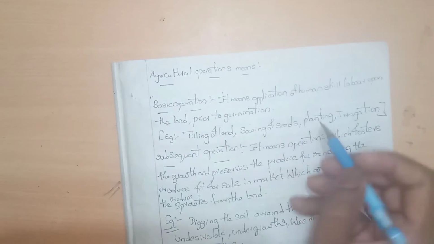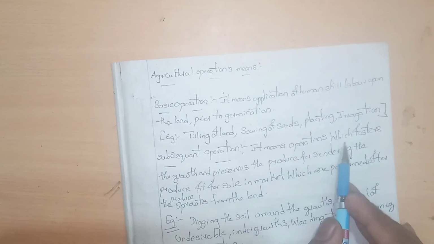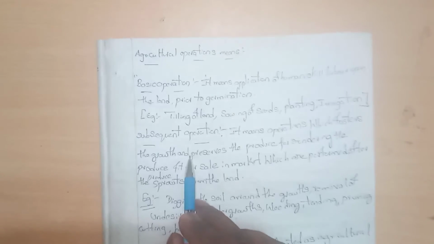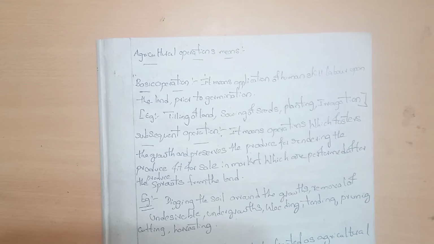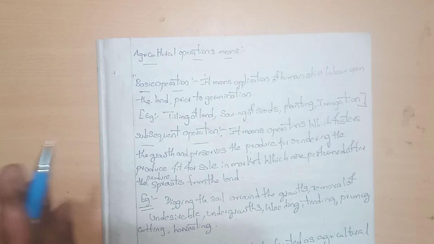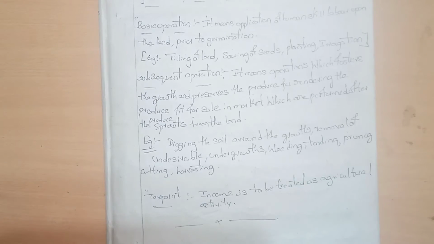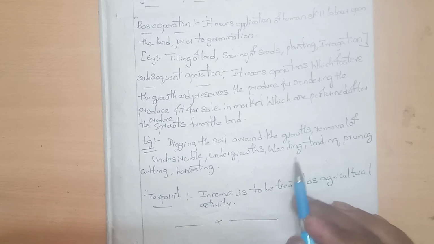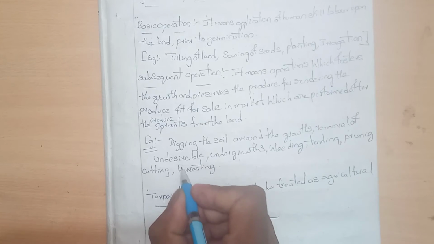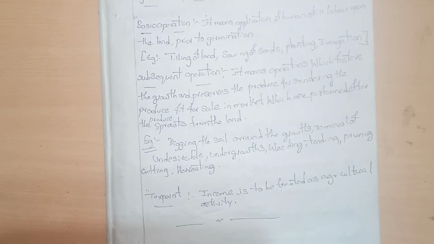soil. Then planting and irrigation. Subsequent operations mean operations which foster the growth and preserve the produce, rendering the produce fit for sale in the market, performed by the producer on the land. For example, digging of the land around the growth, removal of undesirable undergrowth, weeding, tending, pruning, cultivating, harvesting are examples. So income should be treated as an agricultural activity.